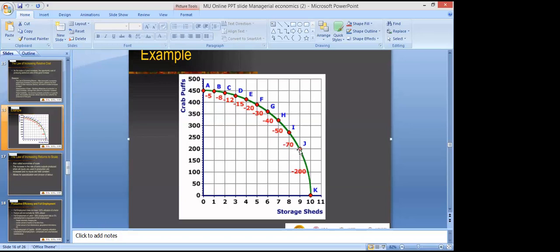A point on the PPC curve shows maximum utilization of resources, and it is not feasible to produce outside the PPC curve because a country does not have enough capacity, enough power, enough resources to produce outside the PPC curve, right? So these are the points that need to be taken care of: a point outside the PPC curve, a point on the PPC curve, and a point below the PPC curve, right? It all depends on the utilization of resources. I hope I am clear to you now.